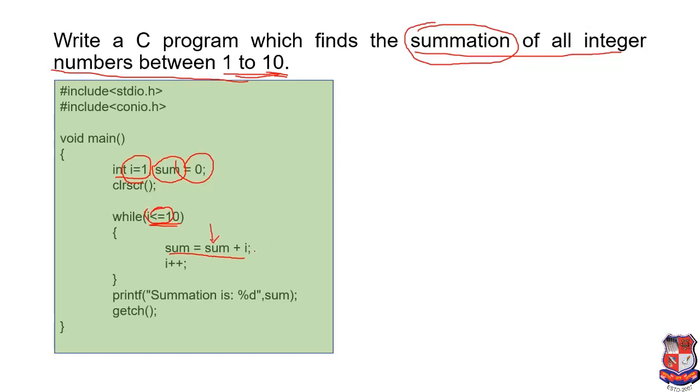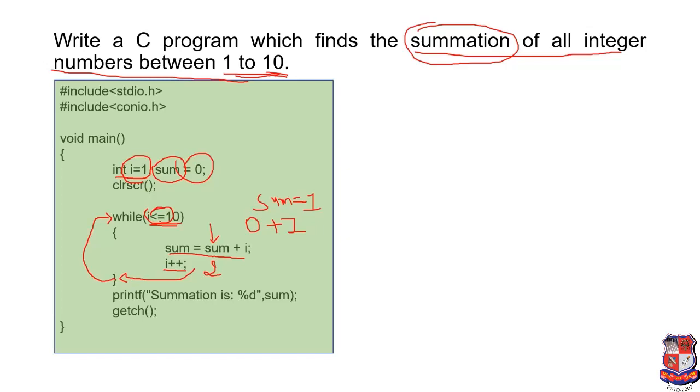It means in the first iteration of the loop, the sum value is 0 plus I's value is 1. So in the first iteration it will be like this: 0 plus 1. So now the new value of sum is 1. Now we are incrementing the value of I by 1, that is I plus plus. Now control will come over here, and from here the program will go to the condition. Now the condition will be checked: I less than or equal to 10. The value of I has been increased, so now the value of I is 2.